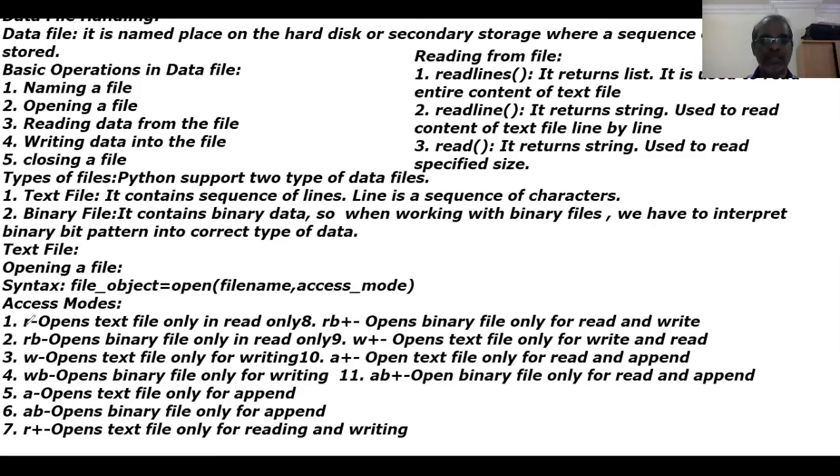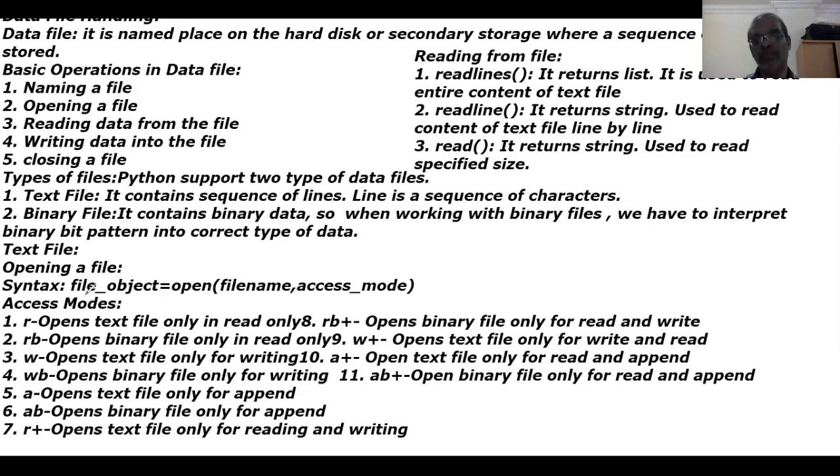Here r stands for read text only, b stands for binary, w stands for write, a stands for append, and plus stands for reading and writing. So rb+ means reading and writing, w+ means writing and reading, a means append, a+ means append and reading, ab+ means append, binary and read. If you open a file, we should use this syntax.